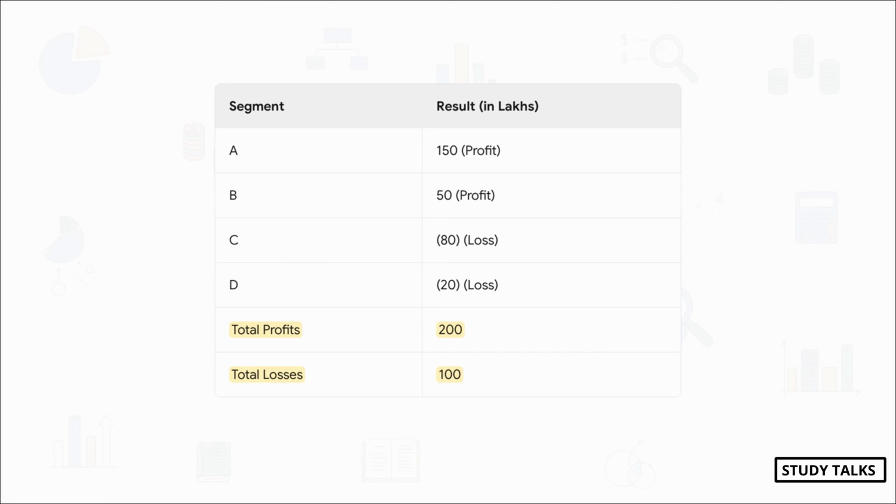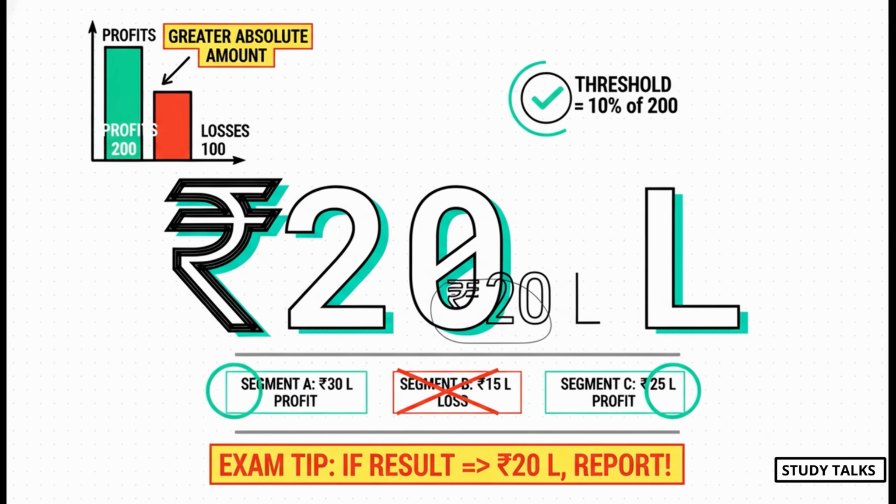Here's what you have to do. You make 2 buckets. Bucket 1, all the profits. So 150 plus 50 equals 200. Bucket 2, all the losses, but as a positive number. So 80 plus 20 equals 100. Now you have your 2 totals, 200 from the profit bucket and 100 from the loss bucket.